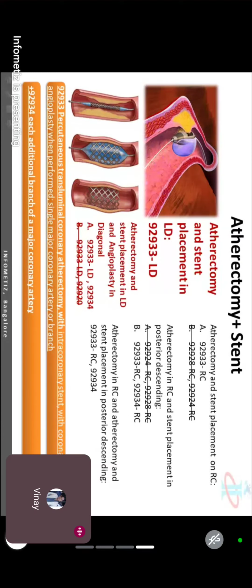First question you can see here, atherectomy and stent placement on a RC. Two procedures on one blood vessel. Do I need to put 2 codes or do we have a combination? 92933. Now you will say angioplasty is not given here in the question. By default included.